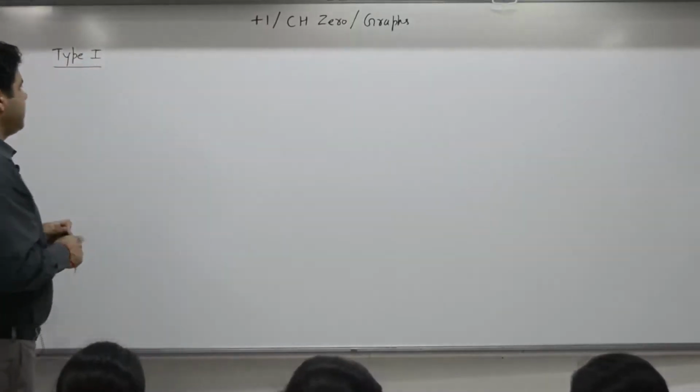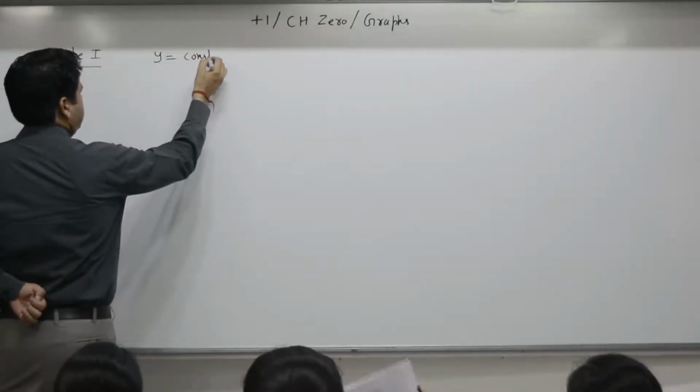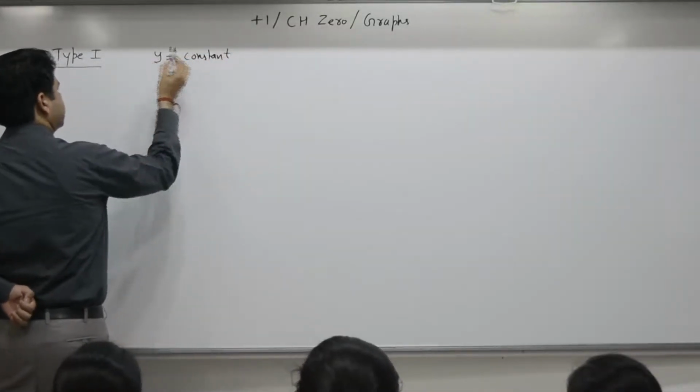Type 1 is y is equal to constant. Do not write anything yet, first understand. Y is equal to constant.